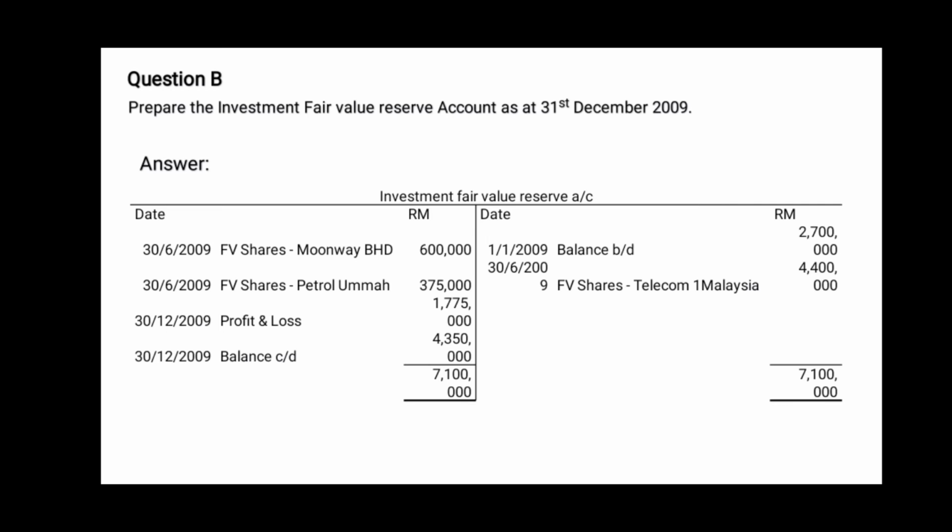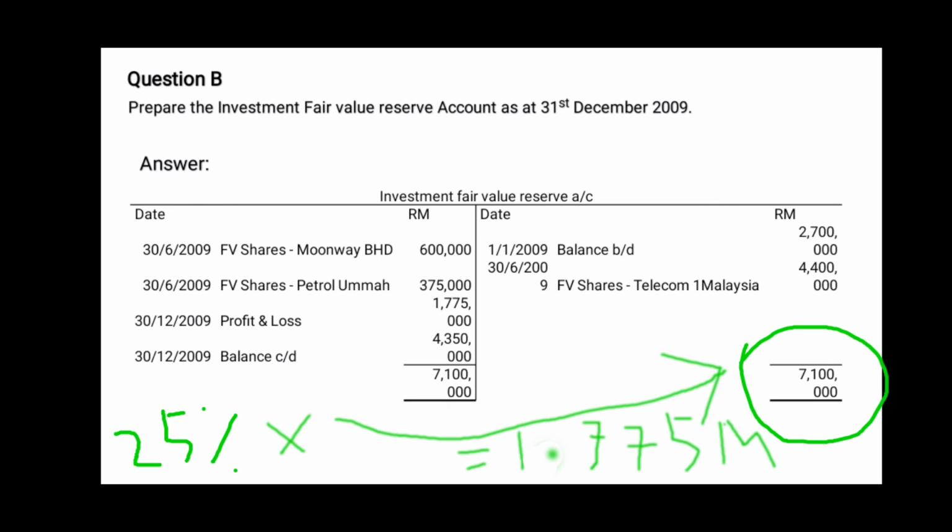For the profit and loss, the question stated that 25% of the total reserve account will be distributed according to the agreed ratio between shareholders and depositors. Hence, the total amount of profit and loss that will be distributed is 25% times 7,100,000 ringgit, that is equal to 1,775,000 ringgit. Finally, we get the balance c/d amounting to 4,350,000 that will be carried forward to the next year.